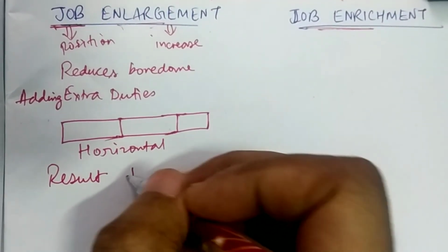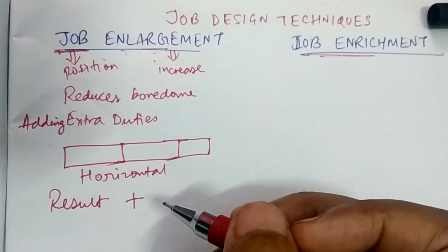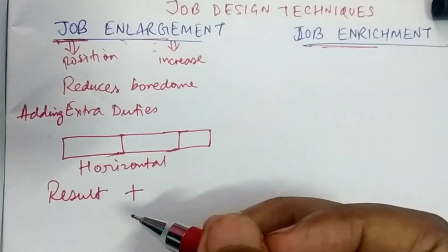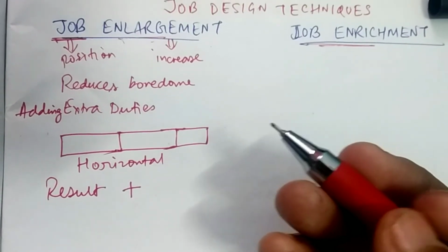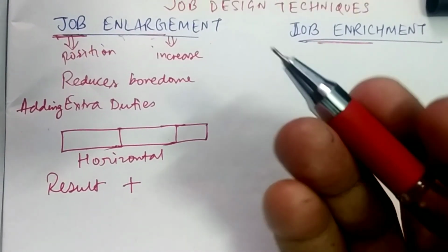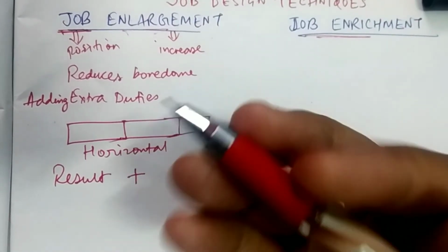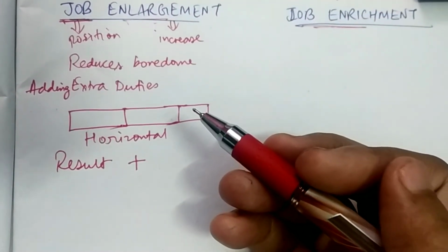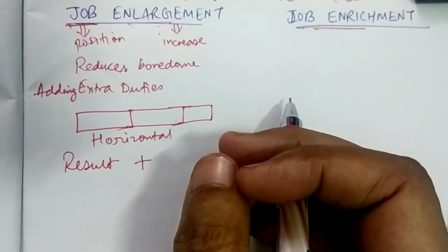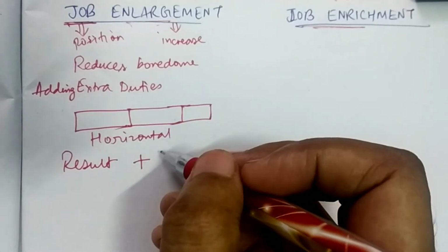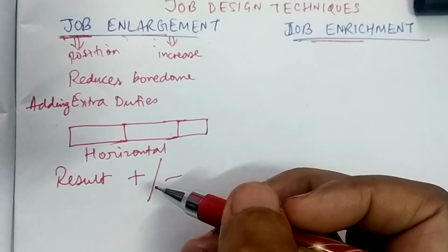The result can be positive. How can it be positive? Being an employee, think: the employee will think that the employer feels I can do more than what I am doing right now. He may get motivated by that and start working with more efficiency, that means he will work harder. But the result can be negative as well, because the employee may think, why should I do more?